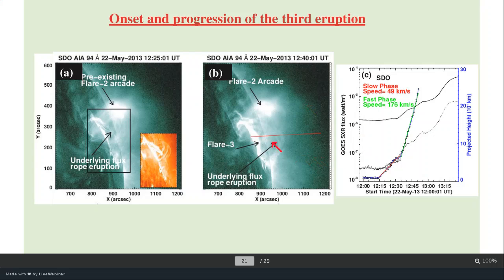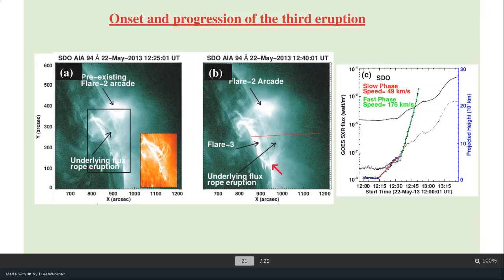When we trace the eruptive structure, we can plot the height and time profile, and when we fit these height-time curves or data, we'll get the speed. This is just a linear fit. We estimate the slope and it gives the speed. 49 kilometers per second is the slowest and 176 kilometers per second is the highest speed observed in the third eruption.